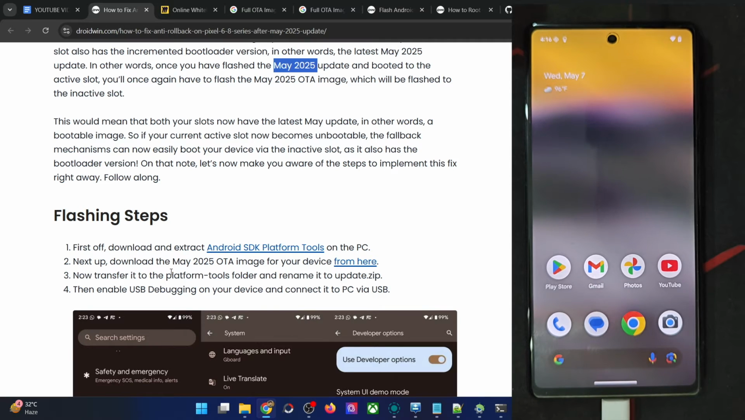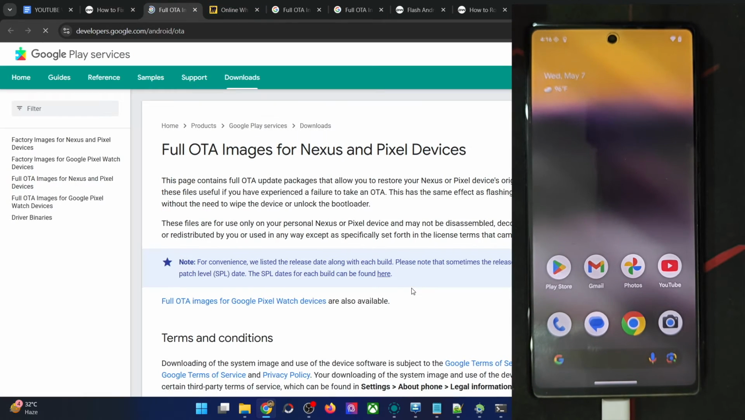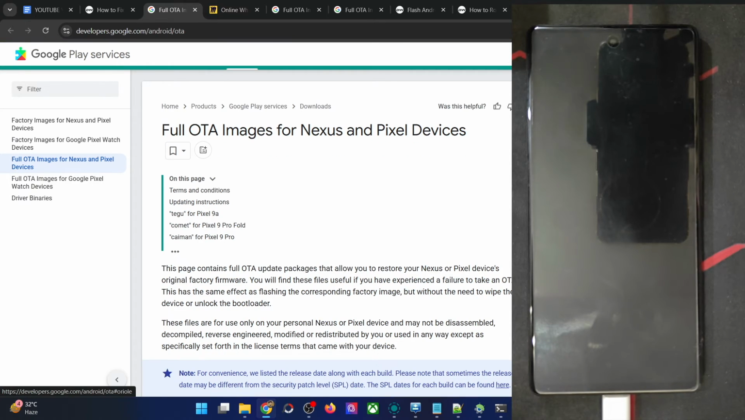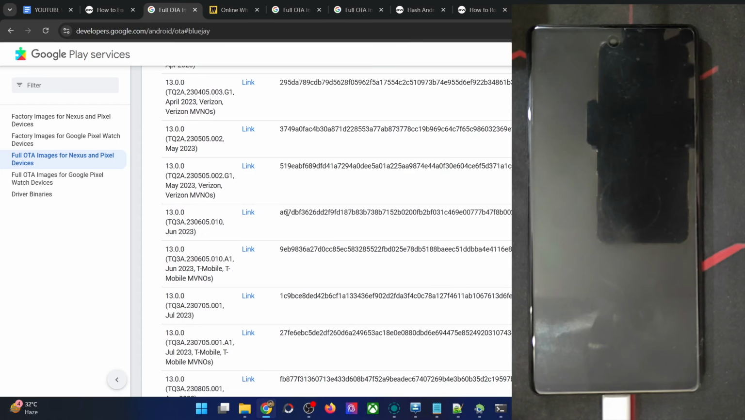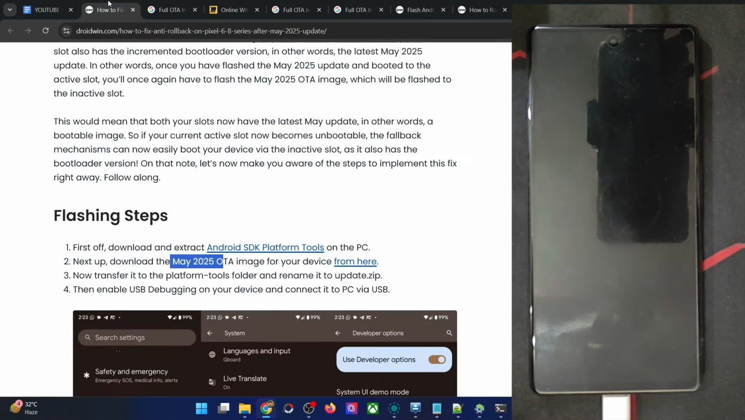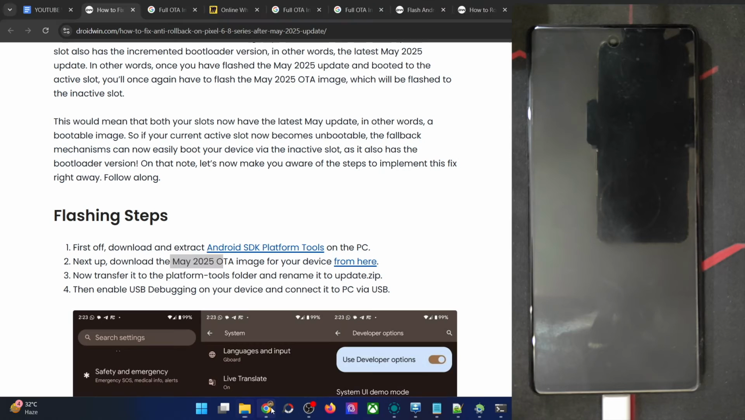But before that, download the latest May update OTA file from the official Google page. Go there and download the update for your phone from here. Let me show you. Let's suppose for the Pixel 6a, and this is the update file. The latest one is over here, as you could see. So download the OTA zip file. Once you have got the OTA zip file, transfer it inside the platform tools folder, and please rename the file to update.zip. So do these two things: transfer the file inside the platform tools folder and rename it to update.zip.